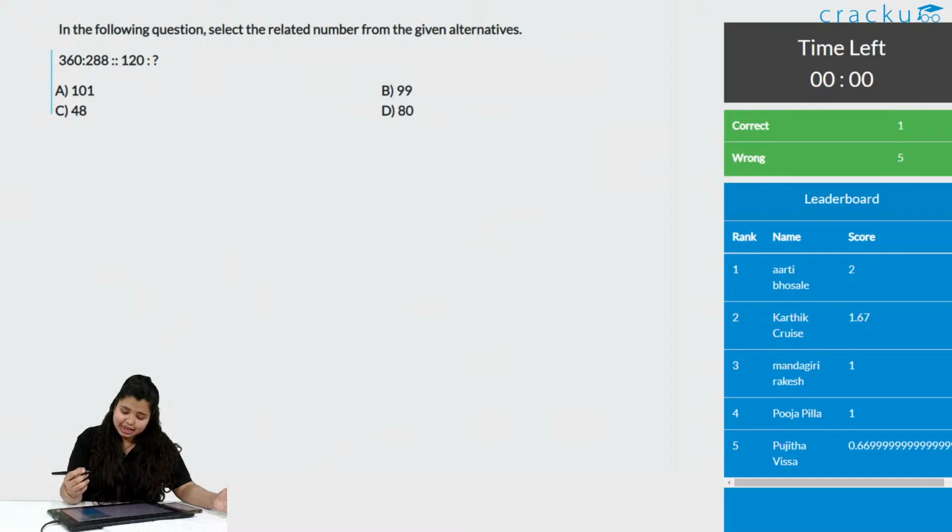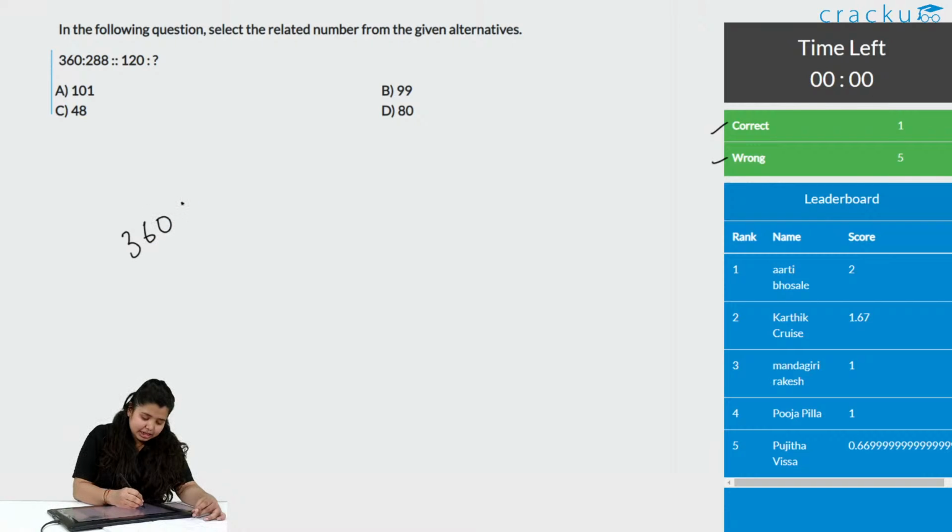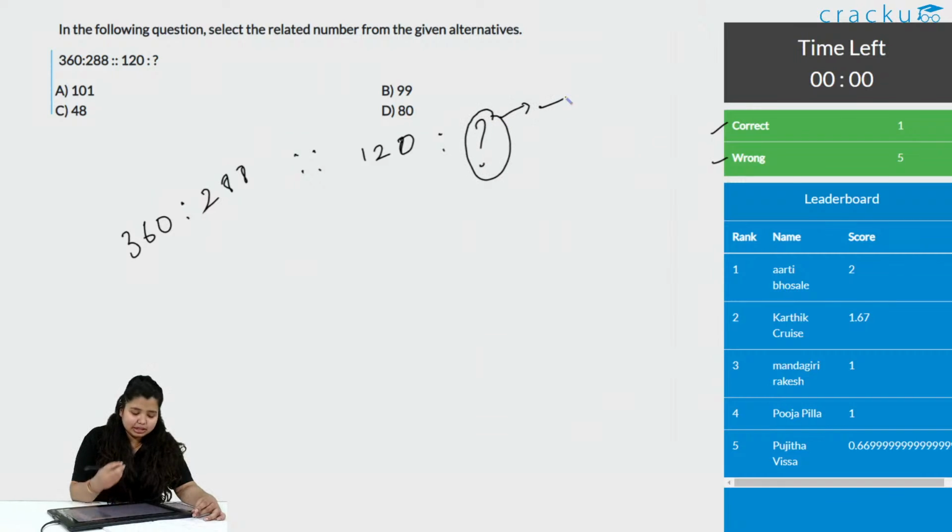Okay, the time is up and here we have one correct answer and 5 wrong answers for this question. Let us see how we do this. What is the question asking? Whatever relation we see between 360 and 288, the same relation should be between 120 and the question mark. So the number in place of the question mark will be our answer. Let us see.